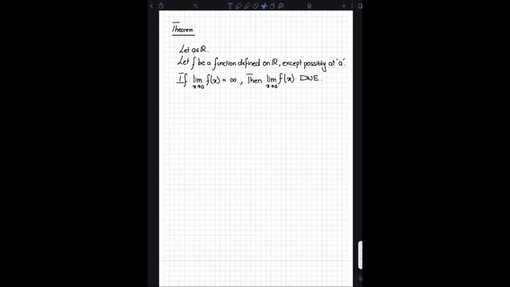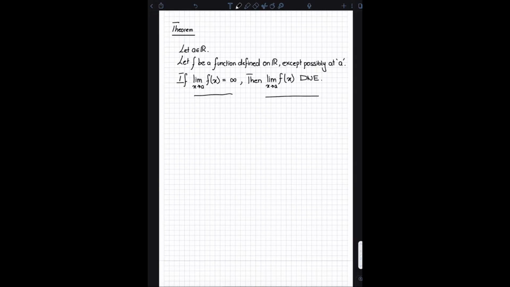It says let a be any real number, and then let f be a function that is defined everywhere except maybe at a. And we're saying that if the limit as x approaches a of f of x is infinity, then that is the same thing as the limit not existing. Okay, it's not exactly the same thing. What I'm saying is that if the limit is infinity, that implies that the limit does not exist. The opposite is not true.